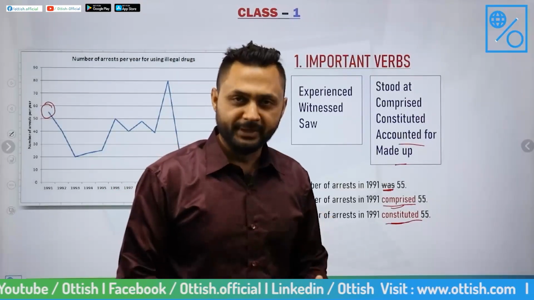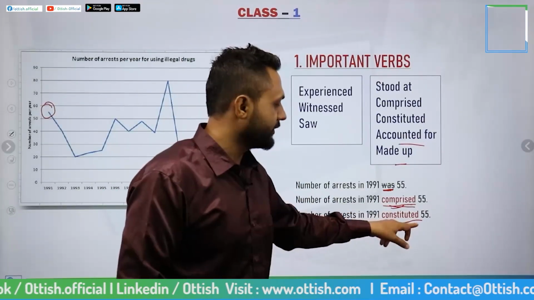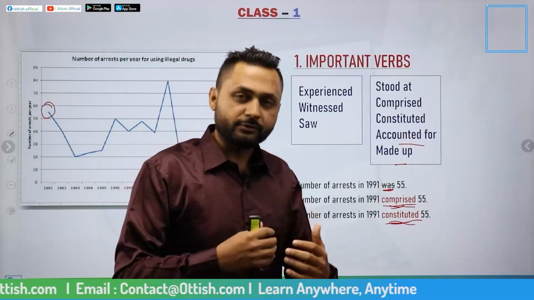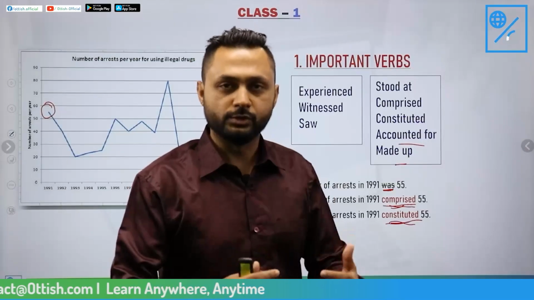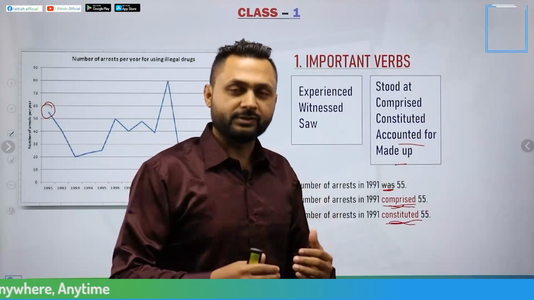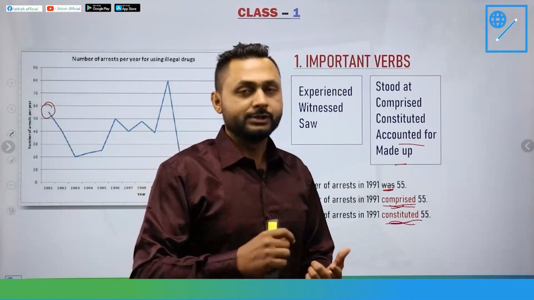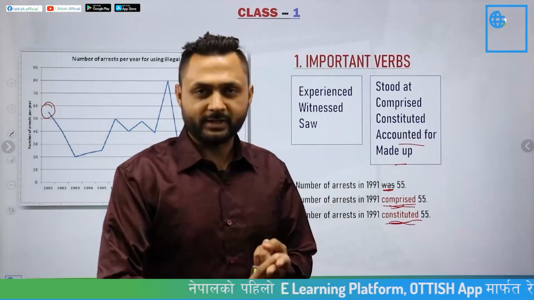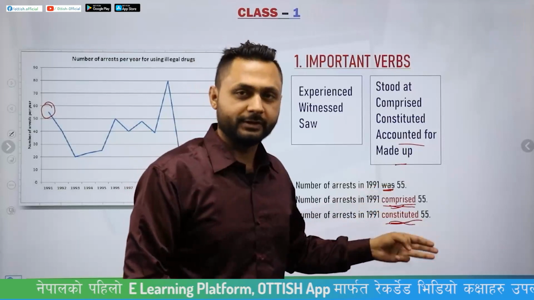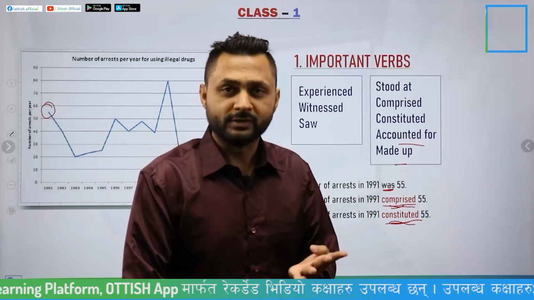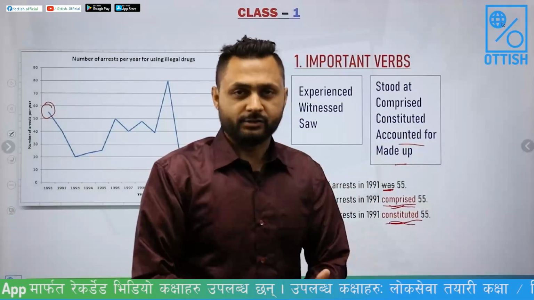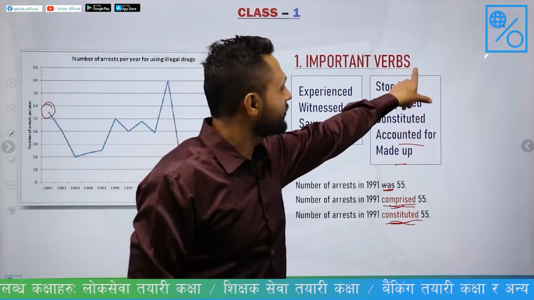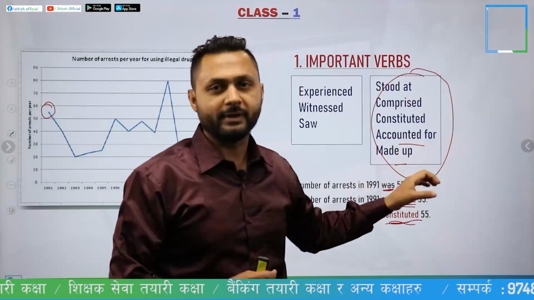But that doesn't mean that if you use these words, you will get band score 7 or above. There are different factors responsible for you to reach band 7. For example, you need to use different sentence structures, you need to use grammar correctly, you need to use vocabulary, you need to use linking words. So there are different factors that contribute to your band 7, and these words are one of the factors.